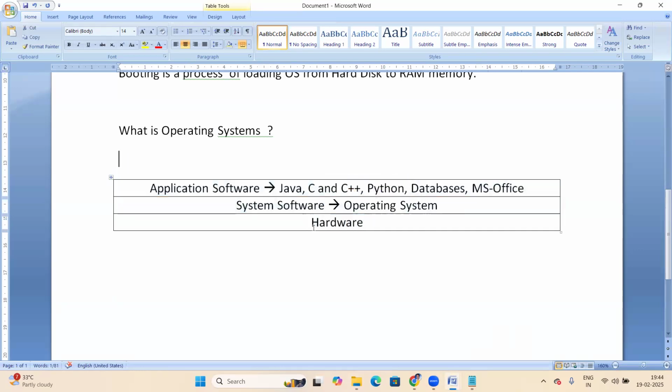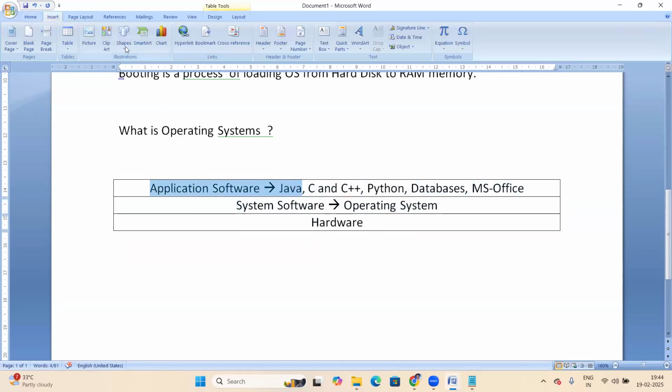This is the hardware. This whole thing is the computer. I hope you understand that. In a computer, there is hardware and software, and in software, there is system software and application software.